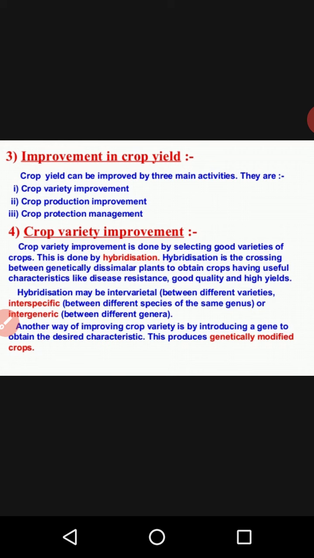So the first major criterion is the resistance power of the seed. What is the meaning of resistance power? That the seed can resist in each and every circumstance, each and every climate, and each and every facility. For example, if a dry zone is there, there will be no effect on the seed. If proper water is not provided to the plant or seed, there will be no effect. If a dry zone area is there, there will be no effect on the seedling. And if there is maximum humidity, there will be no effect on the seeds.